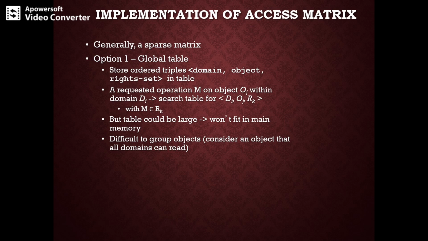So the next kind of implementation of the access matrix would be the access list for objects and also the capability list for domains.